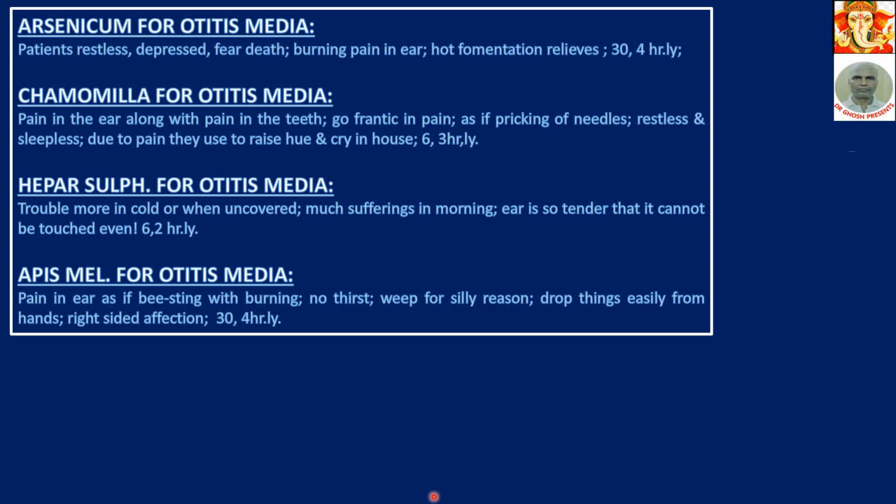Apis mellifica for otitis media. Pain in the ear as if of a bee sting with burning. No thirst. Weeps for silly reasons. That is, the patients weep for silly reasons. Drop things easily from hands. These are general characteristics of the person, not of the disease. Right-sided affection. Apis is for right-sided affection. Give Apis 30 4 hourly.